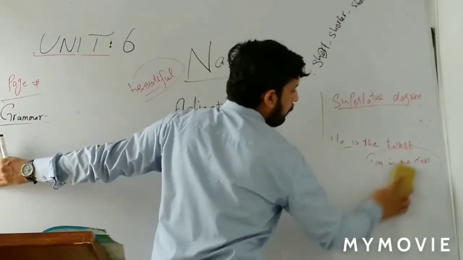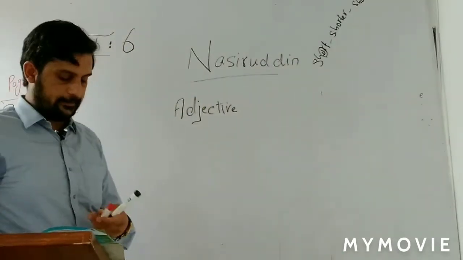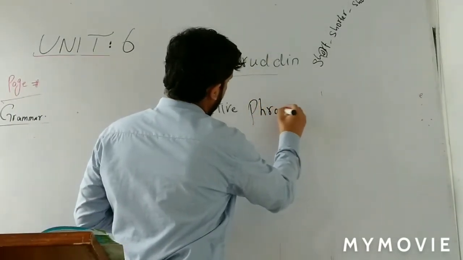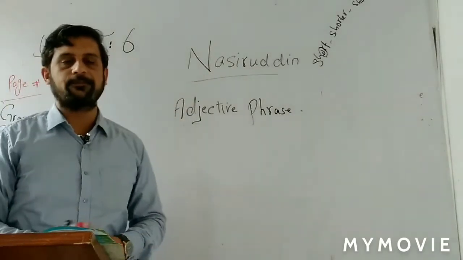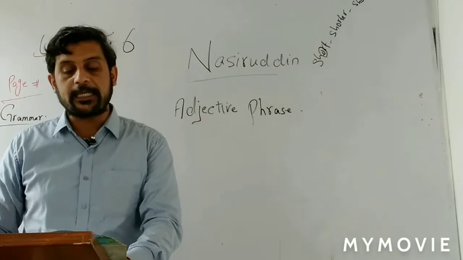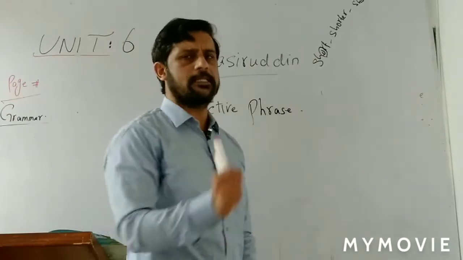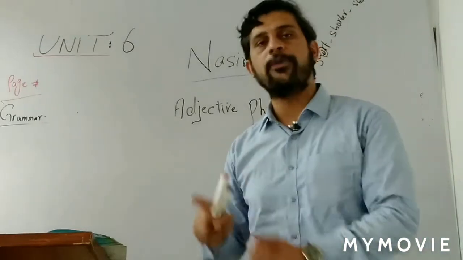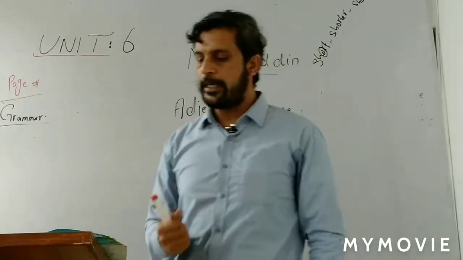Let me whitewash the whiteboard. Okay, adjective phrase. What is an adjective phrase? Look at the book on page 63. An adjective phrase serves the same purpose as an adjective. That means it modifies a noun. Adjective phrase is a group of words which modifies a noun or a pronoun in a sentence. It functions as an adjective. Look at the exercise.